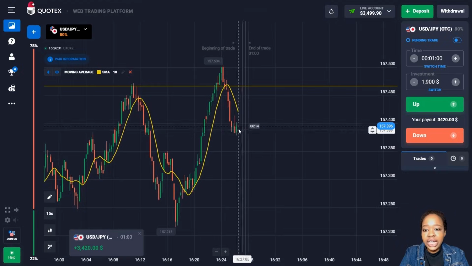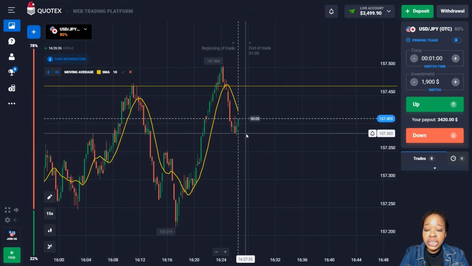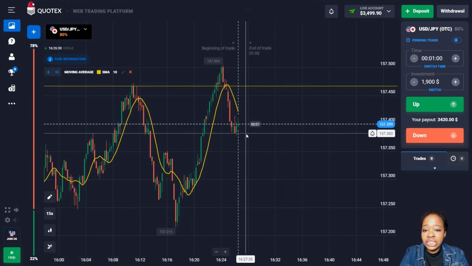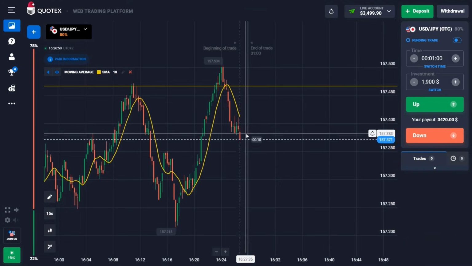This is great, friends. As you can see, the price really went down and I'm getting very good profit. 1 minute was quite enough time for me here. Also, the indicator turned out to be right again and gave me a good entry point. Meanwhile, I already have 3,500 in my deposit, and I propose to open one last deal for today.